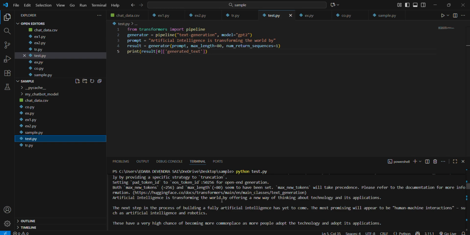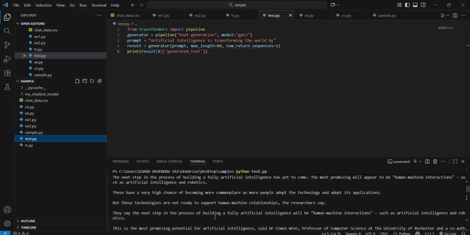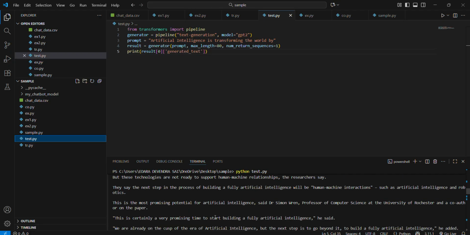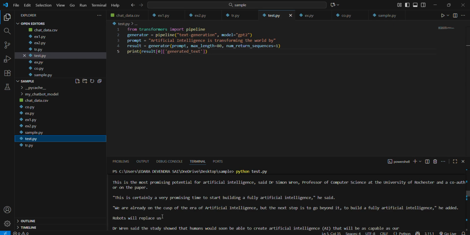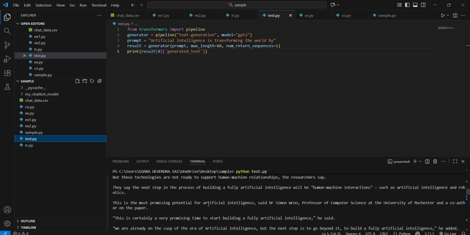Text generation can predict the next word. We give the maximum length as 80 words, meaning 80 tokens, for AI applications, giving the prompt like that using models like GPT-2. Here it provides the 80 words. Text generation can predict the next word.